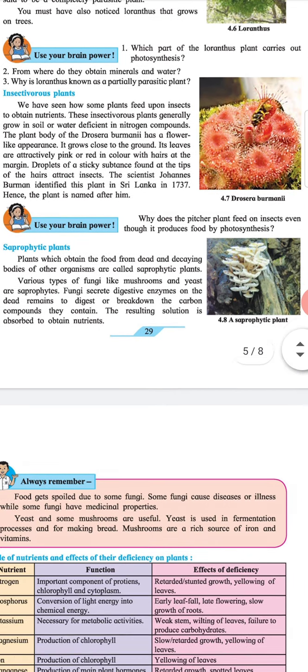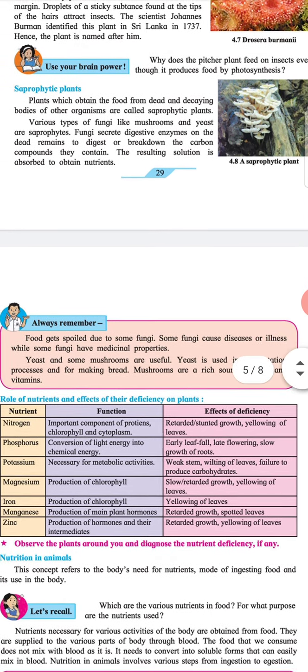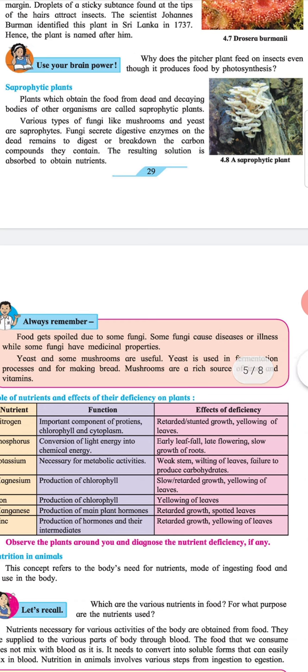Saprophytic plants. Plants which obtain food from dead and decaying bodies of other organisms are called saprophytic plants. Various types of fungi like mushrooms and yeast are saprophytes. Fungi secrete digestive enzymes on dead remains to digest or break down the carbon compounds they obtain. The resulting solution is absorbed to obtain nutrients.